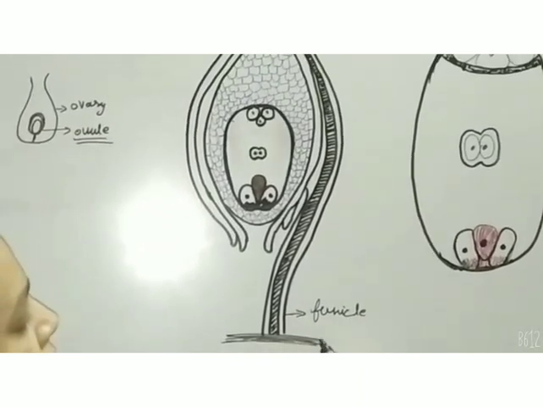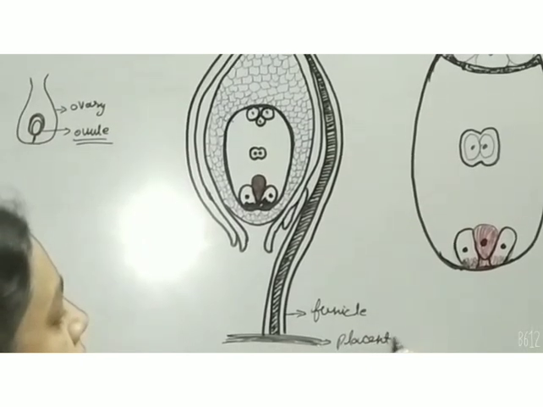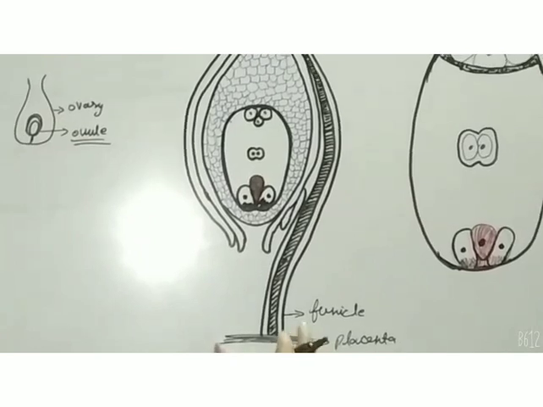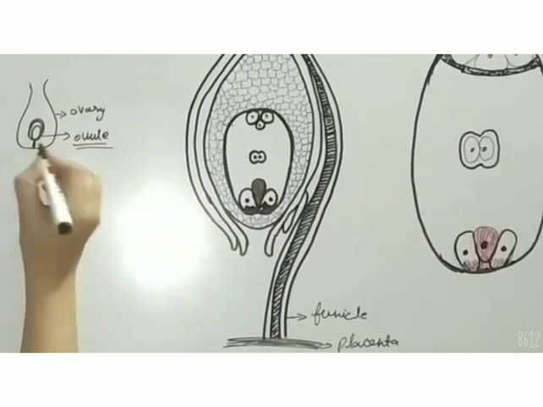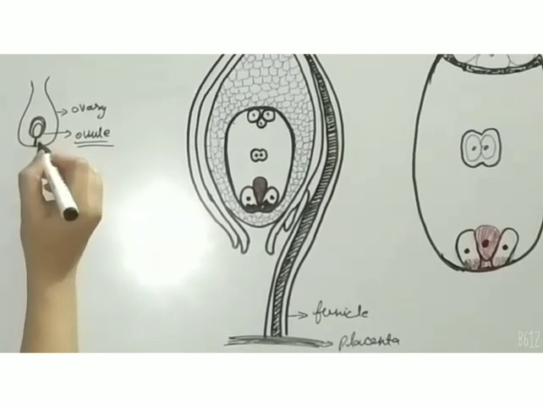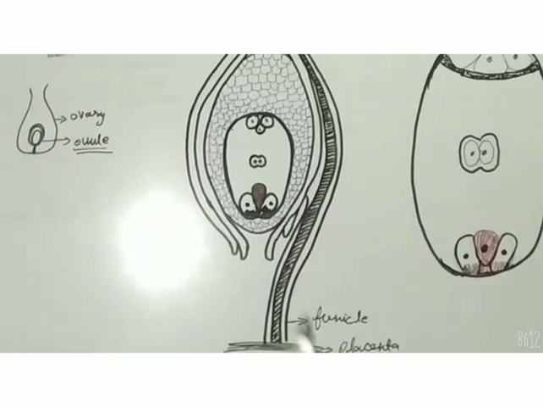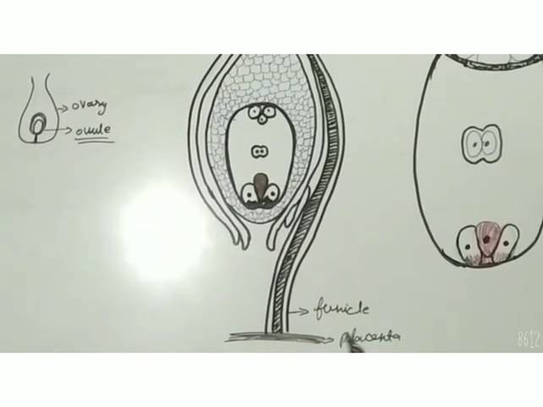At the base of the funicle, the placenta is there. The placenta is an organ which attaches the ovule to the ovary. Here also you can see there is an attachment between the ovule and ovary. So the placenta is the part which attaches the ovule to the ovary with the help of the funicle.